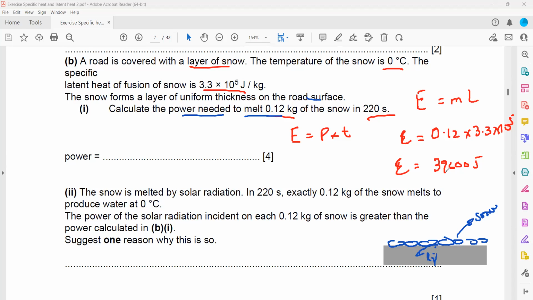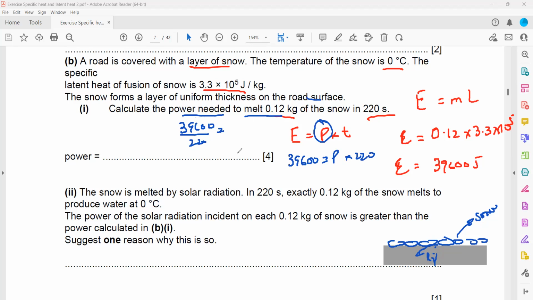So 39,600 joules of energy is needed to melt this 0.12 kilogram, and then we need the power. So this is 39,600, power we don't know, and time is 220. 220 is multiplied on one side, on the other side it will be divided. So 39,600 divided by 220.